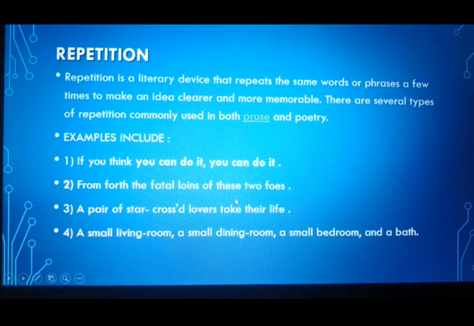A small living room, a small dining room, a small bedroom and a bath. So a small is repeated. All of one and one for all. All for one and one for all. So here again there is a repetition in a different pattern.